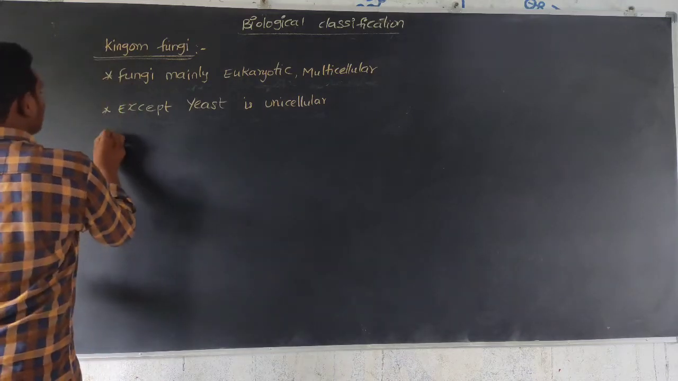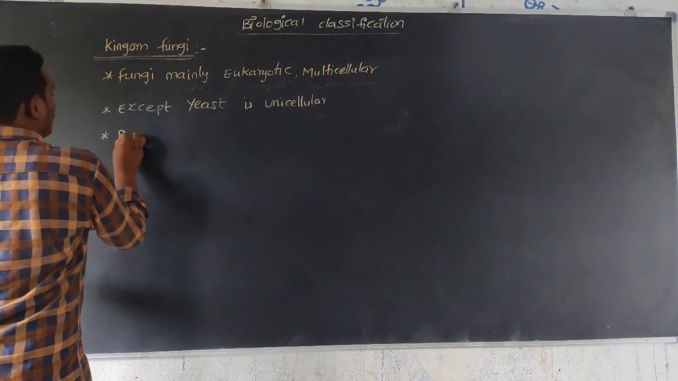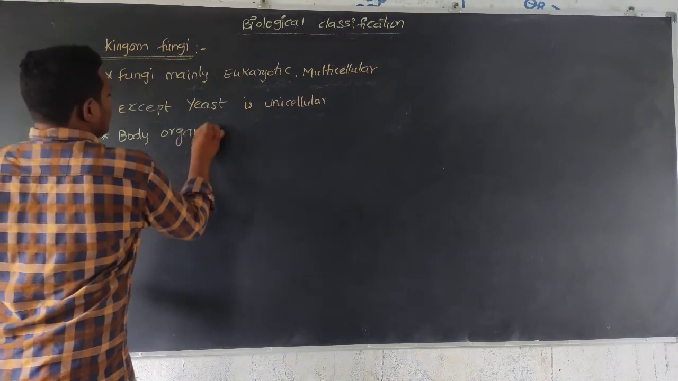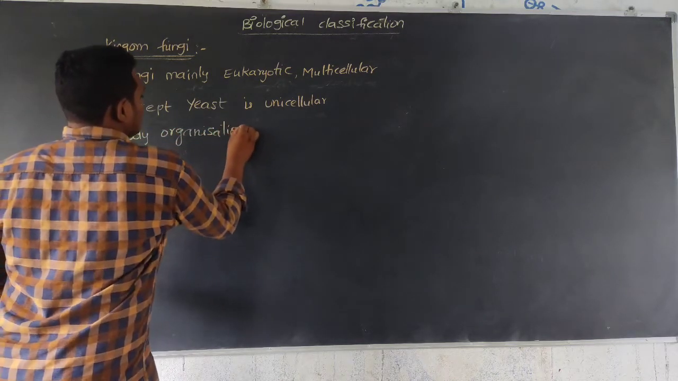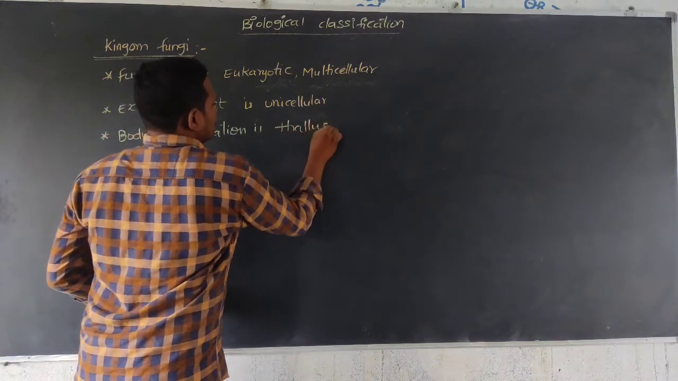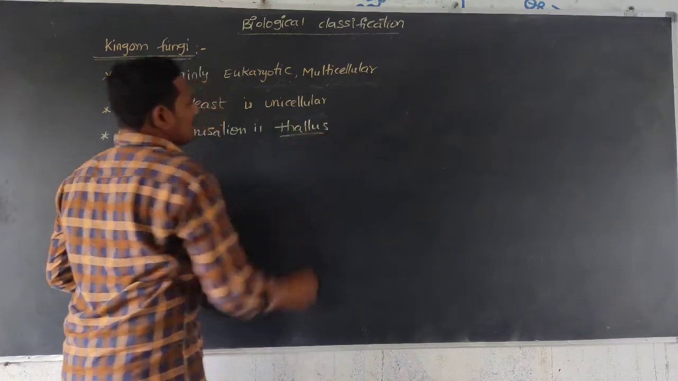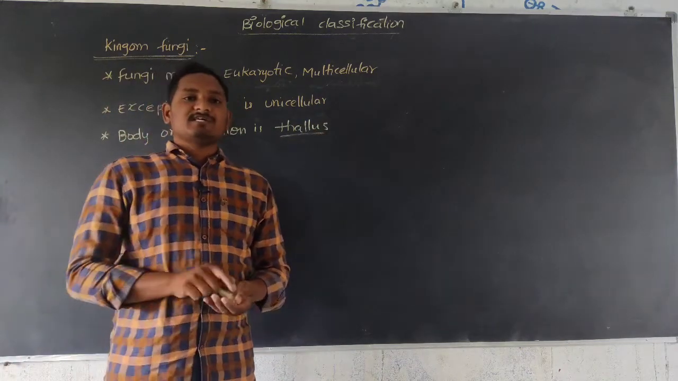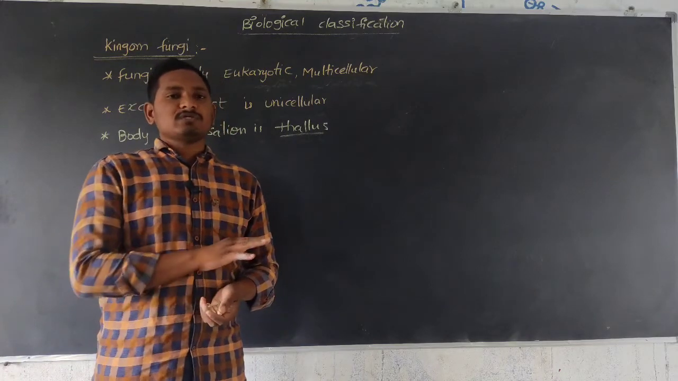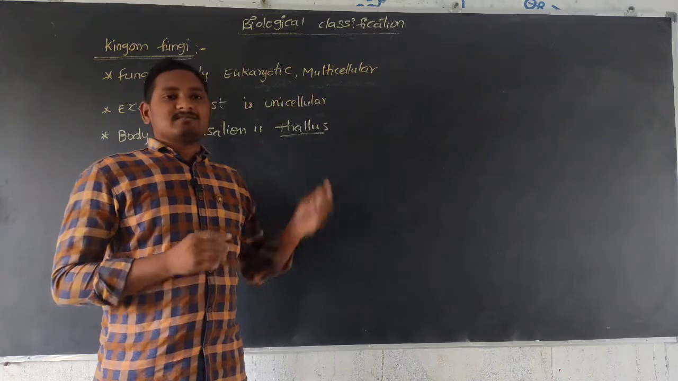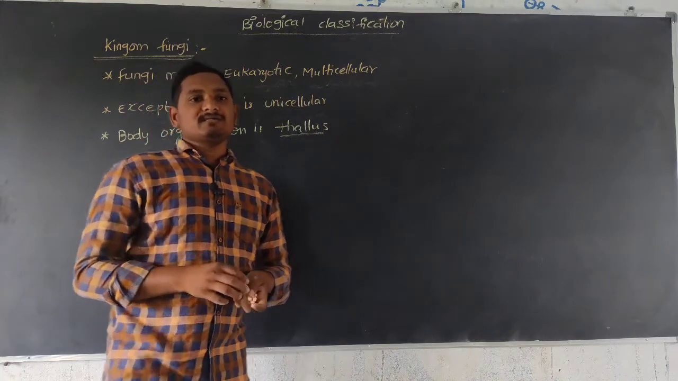So next, the body organization is thallus. Thallus means a ribbon-like structure. The body looks like a ribbon-like structure. It means there is no particular stem, roots, or leaves. These are all totally absent. Only the thallus, which looks like a ribbon-like structure.